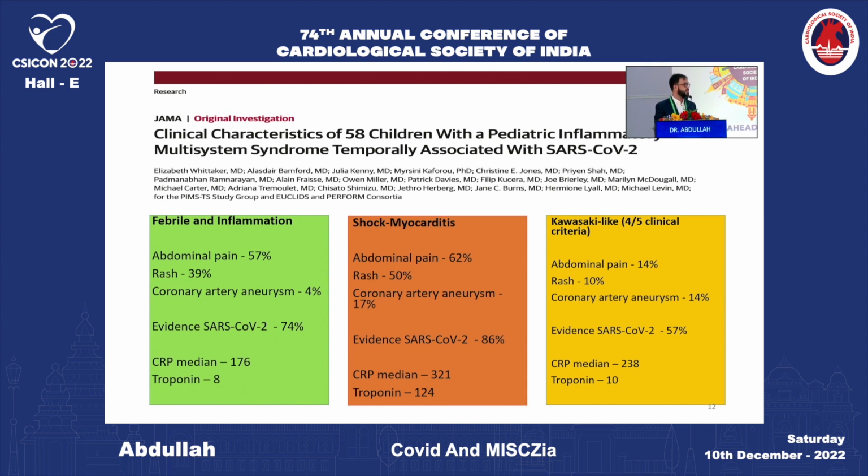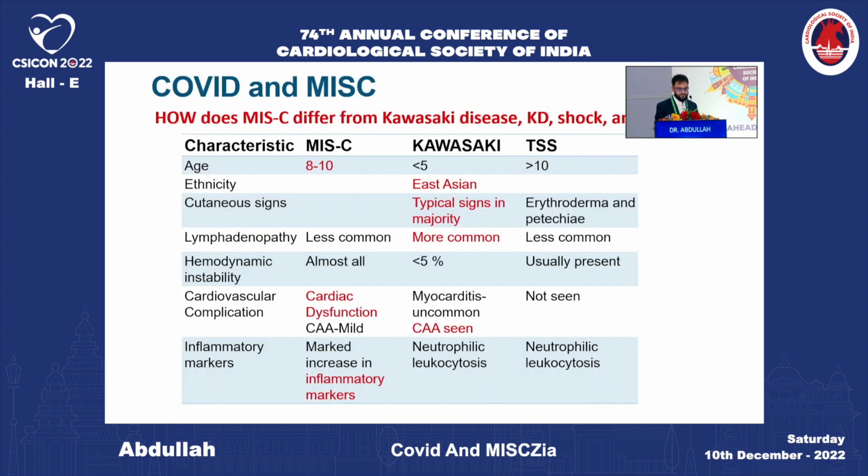The other is the Kawasaki disease-like presentation. In these, abdominal pain, rash, and coronary artery aneurysms are more prominent, and there is also evidence of SARS-CoV-2 infection. So how do we differentiate between Kawasaki disease, toxic shock syndrome, and MIS-C? MIS-C is usually seen at ages around 8 to 10, while Kawasaki is seen in children less than 5 years, and toxic shock syndrome is mostly in those more than 10 years.